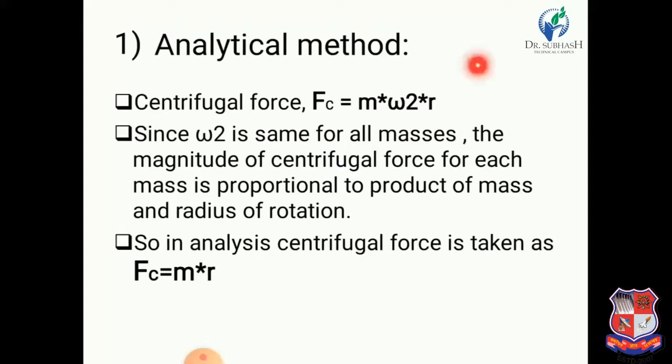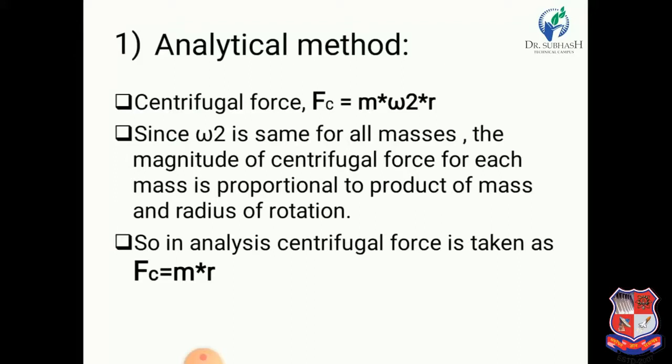So let us discuss the first one, the analytical method. We know that centrifugal force is m omega square r. Here m is mass, omega is the angular speed of the shaft, and r is the distance of the masses from the neutral axis. Now omega square is the same for all masses, because Fc1 is m1 omega square r1, and Fc2 is m2 omega square r2.